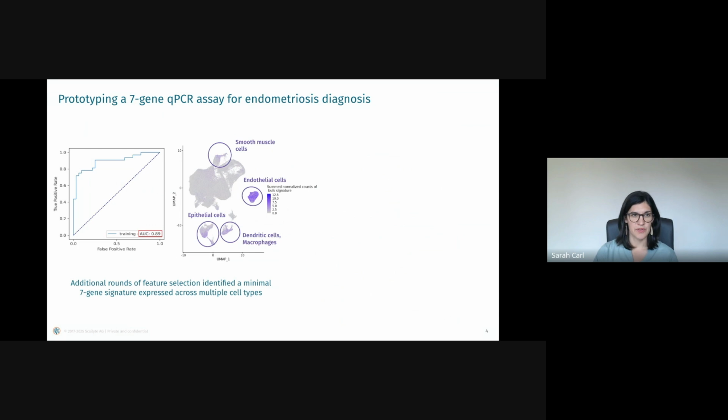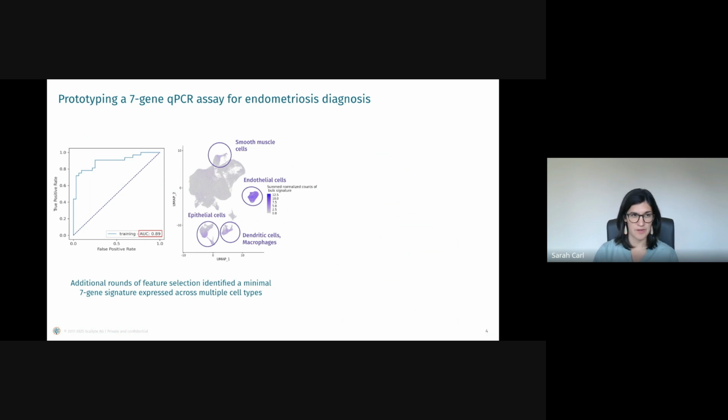After seeing the initial results in bulk RNA-seq, we decided to see if we could push it even farther along the translational path and move into qPCR. For this type of assay, we would ideally need a much smaller gene panel. So we applied an iterative strategy for feature selection in order to reduce the gene signature to the minimal set which retained good performance. This turned out to be 7 genes, which interestingly showed expression across a variety of different cell types in the single-cell dataset, including both endothelial and epithelial cells, as well as smooth muscle cells and some immune cell populations.